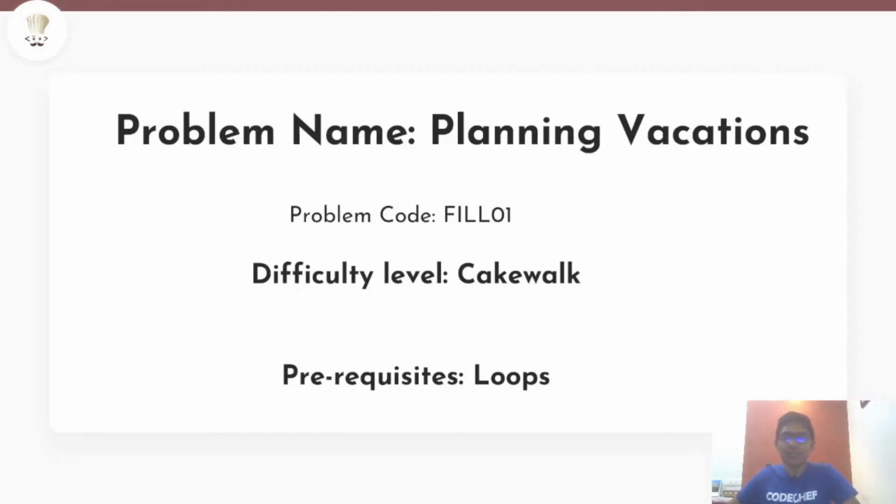So today's problem is planning vacations. The difficulty level of this problem is cakewalk and you only need to know loops and some basic greedy ideas. However, since this is just the second problem of today's contest, you only need some basic understanding of a greedy idea or greedy algorithm.